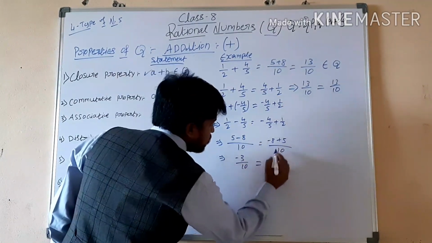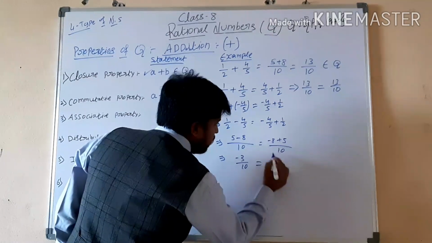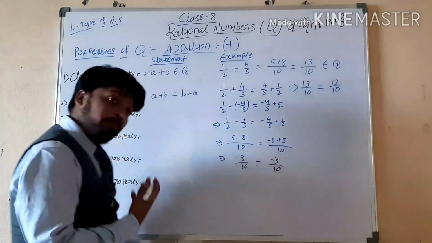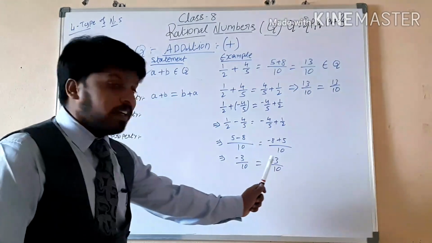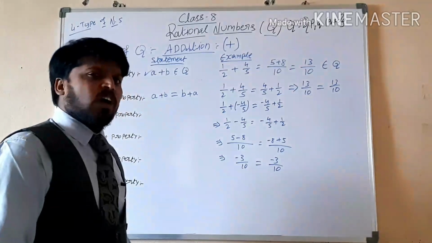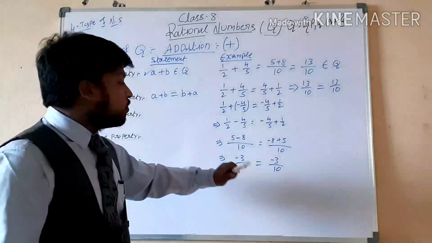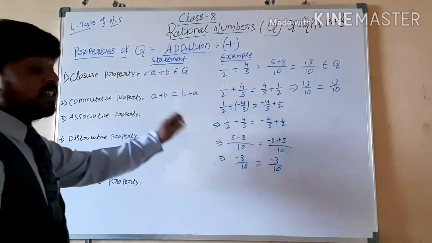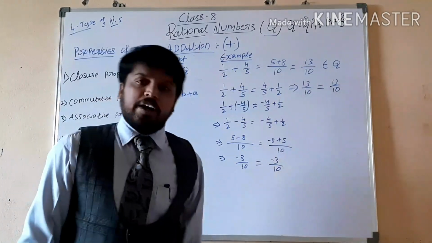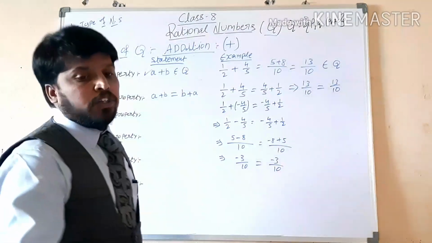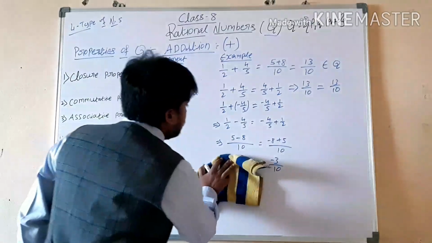Here also 8 minus 5 is 3, with a minus before the bigger value. So both sides are equal. Now we can say with confidence, without any doubt, that the commutative property is also satisfied under addition. Right or wrong?